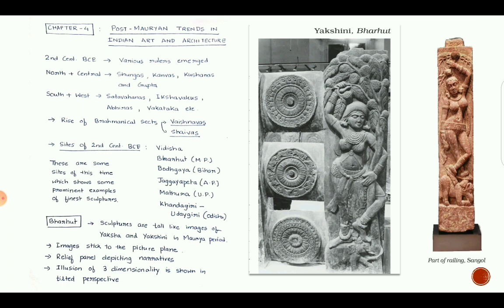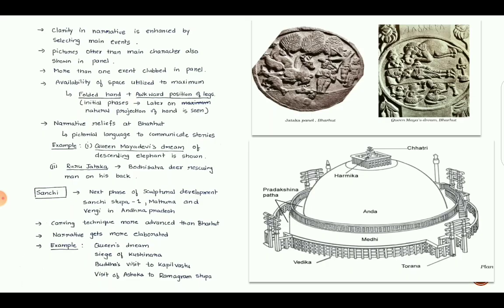Images stick to the picture plane. You see in this image, the sculpture is made on the plane of the picture, and the relief panel depicts different narratives. Illustration of three-dimensionality is also shown in the sculptures. Clarity in narrative is enhanced by selecting main events. Pictures other than main characters are also shown in the panel.